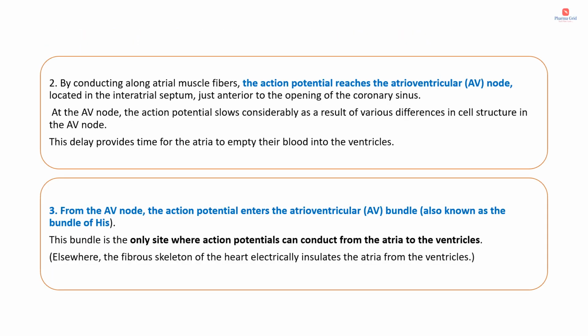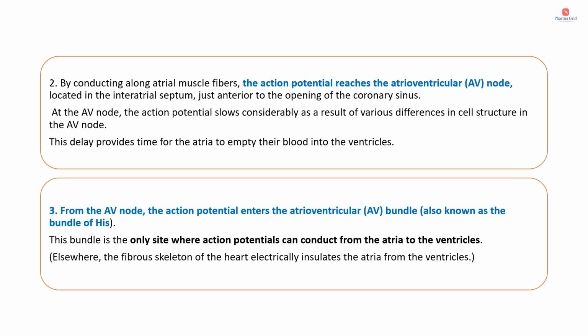So the first step we have already seen: the cardiac excitation that normally begins in the SA node. The second step is that, by contracting along the atrial muscle fibers, the action potential reaches the AV node, or the atrioventricular node. The action potential will propagate through the AV node. The AV node is located in the interatrial septum, just anterior to the opening of the coronary sinus.